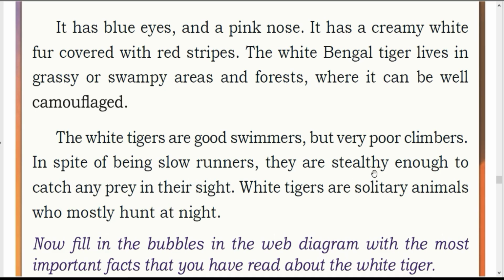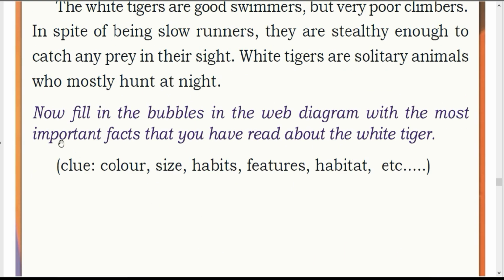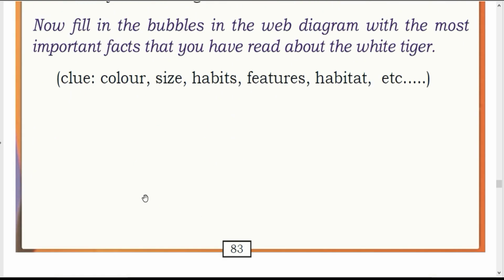They are stealthy enough to catch any prey in their sight. White tigers are solitary animals who mostly hunt at night. Now, fill in the bubbles in the web diagram with the most important facts that you have read about the white tiger.